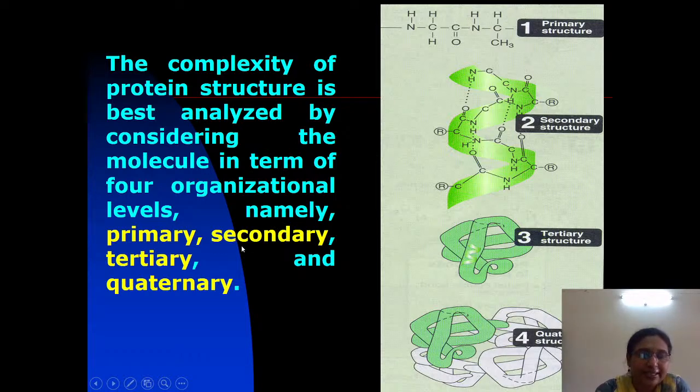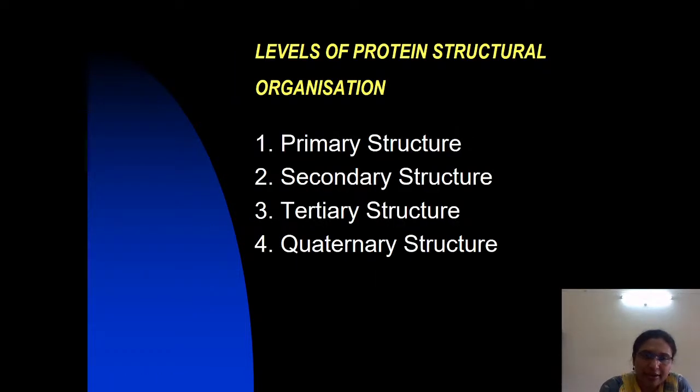Secondary, tertiary and quaternary structures are called higher structures, and monomeric proteins show only up to tertiary structure.